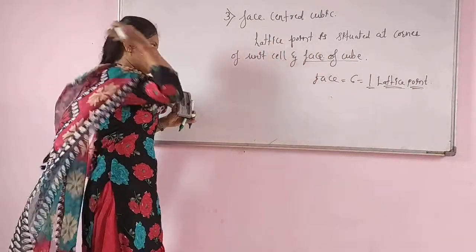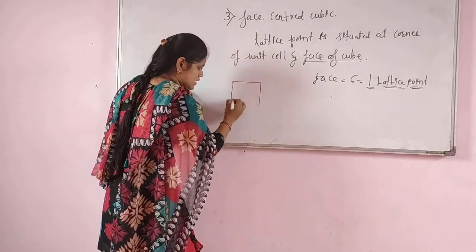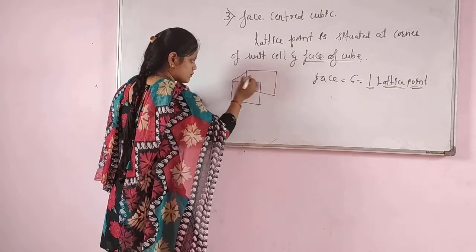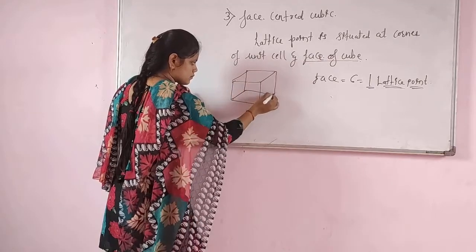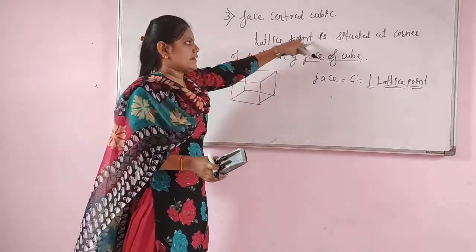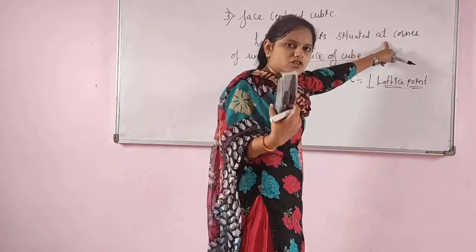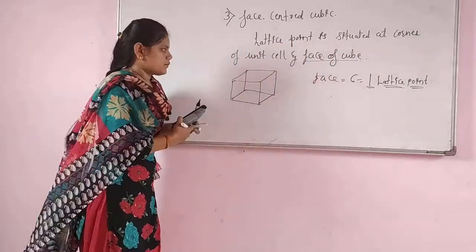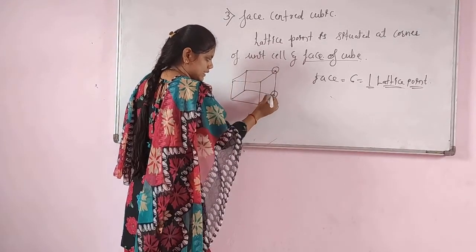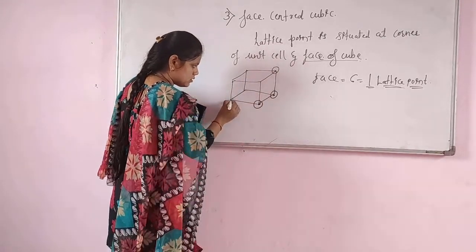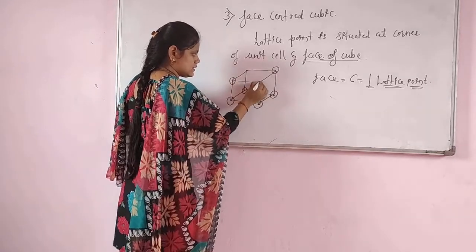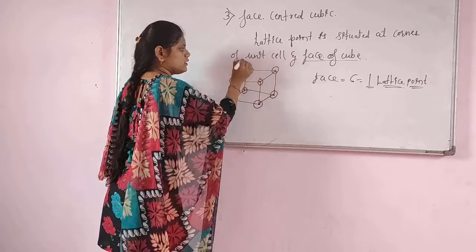I will show. I will first draw the lattice here. There is a unit cell. So this is your unit cell. Now, what is the definition? The lattice points are situated at the corners of the unit cell. Now, these are the corners: first lattice point, second, third, 4, 5, 6, 7 and 8.